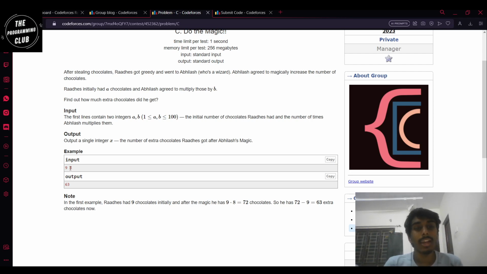So, I had 9 chocolates initially. Abhilash made them 9 into 8, 72. But we have to find out how many extra chocolates I have, which is 72 minus 9, that is 63. So basically we have to output A into B minus A. Let us do that.